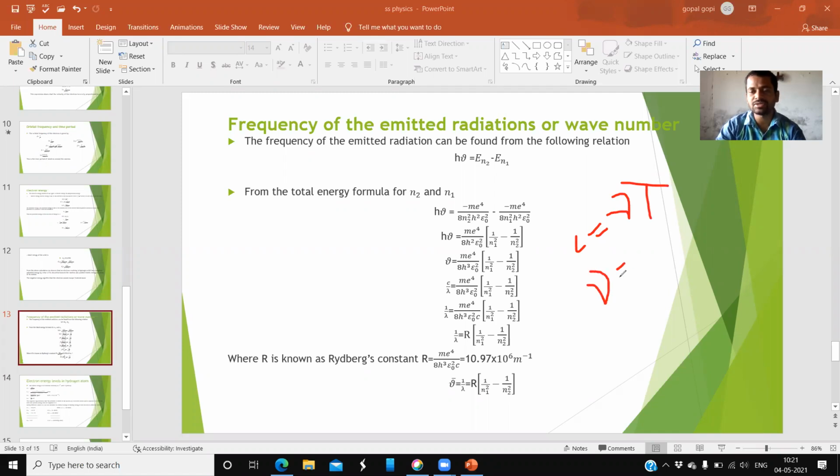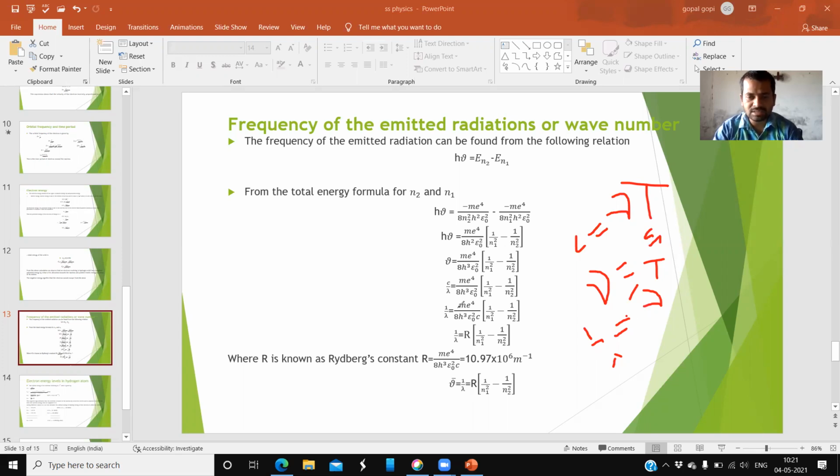From this, nu equals c by lambda. So in the place of nu, c by lambda. And c brings to this side again, so 1 by lambda. This 1 by lambda can be written as nu bar. This nu bar is called the wave number.